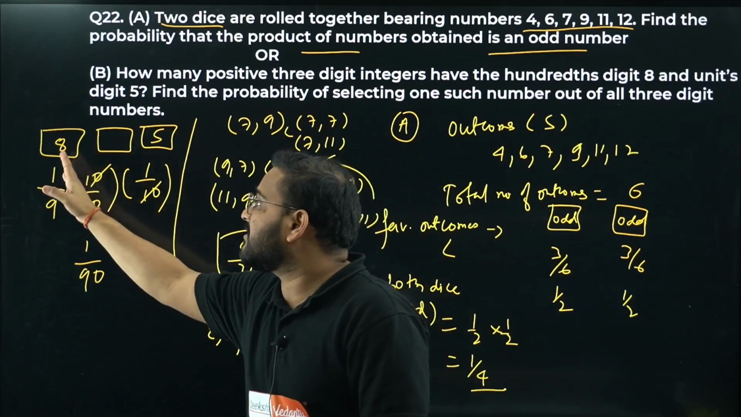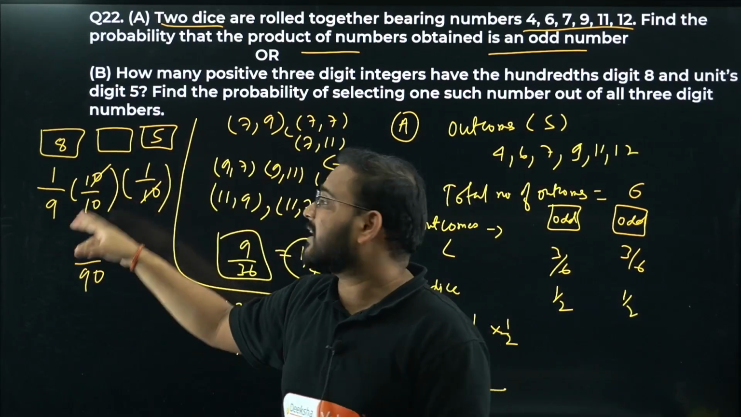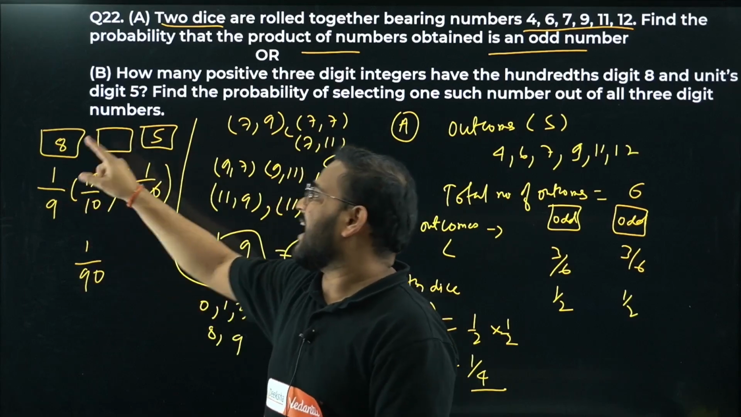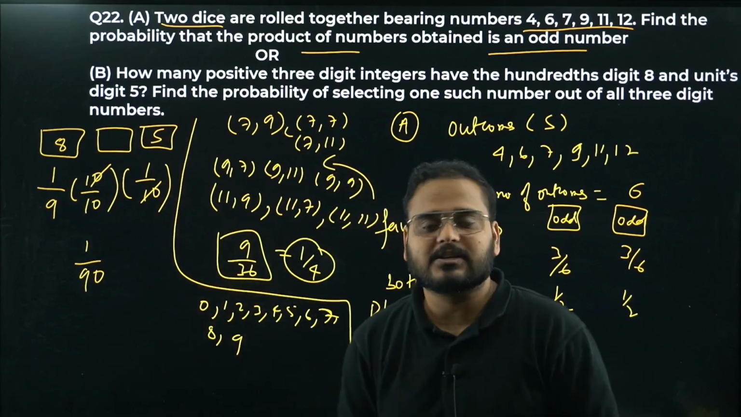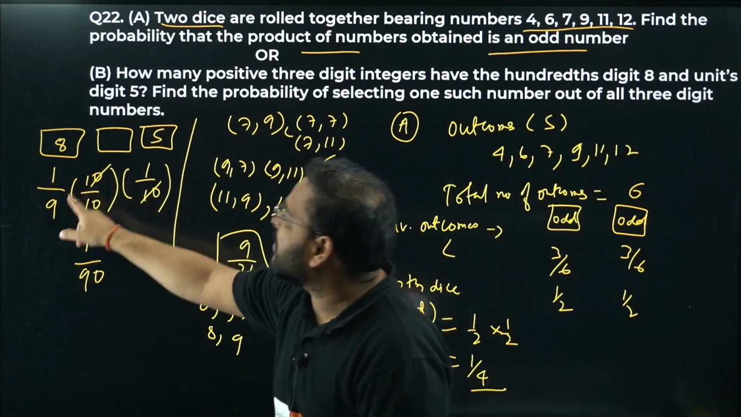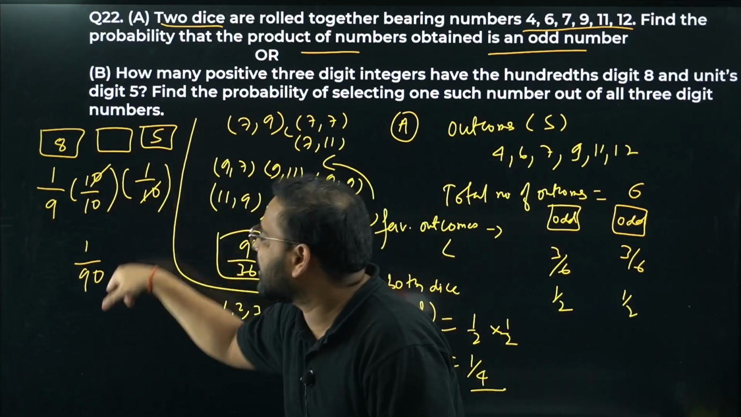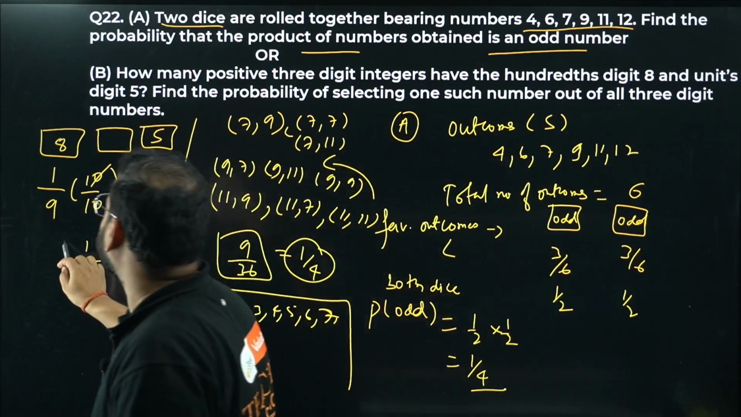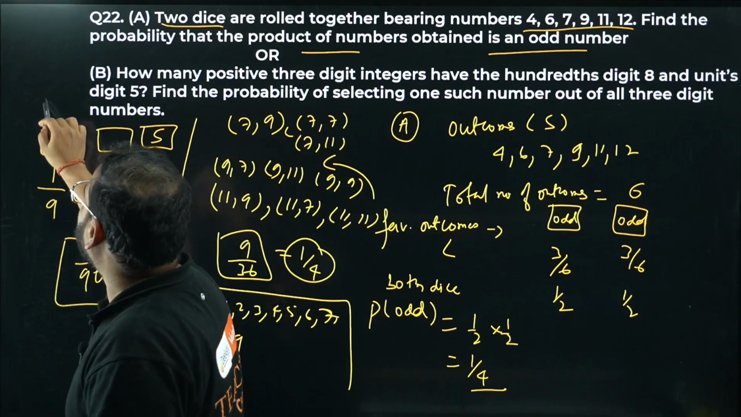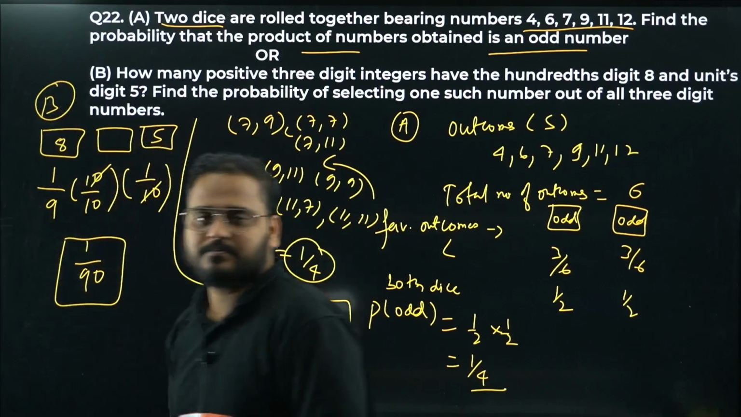That's why the answers are all together. We need this, this and this together. We can't have any one option. So this and this and this, and means multiplication. That's why the answer is 1 by 9 into 10 by 10 into 1 by 10. Cancelling 10 and 10, we get 1 by 90 as my final answer. It's a very, very good question.